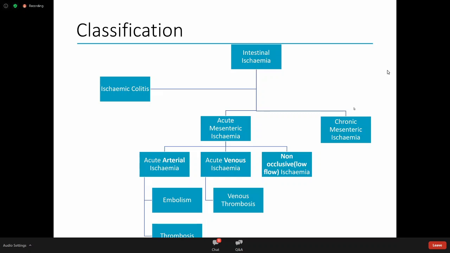And then chronic mesenteric ischemia, we're not going to talk so much about today. We're really going to talk about acute mesenteric ischemia. So acute mesenteric ischemia comes into your surgical admission unit or A&E in the middle of the night, and the patient's often unwell. Chronic mesenteric ischemia might be something that comes to the vascular clinic or your general surgical clinic with chronic symptoms. So let's talk about ischemic colitis.